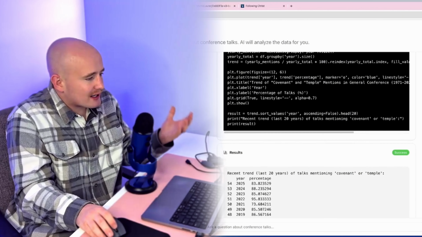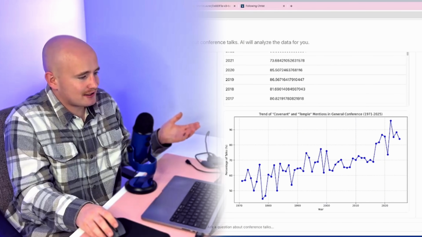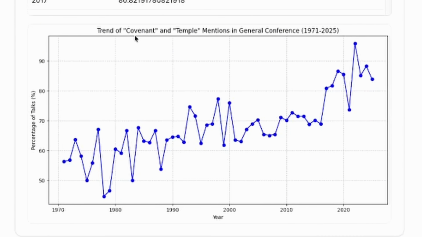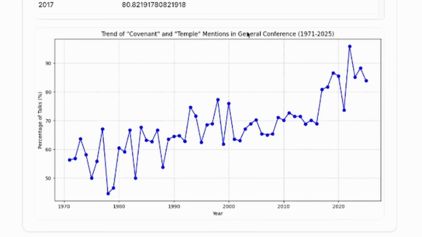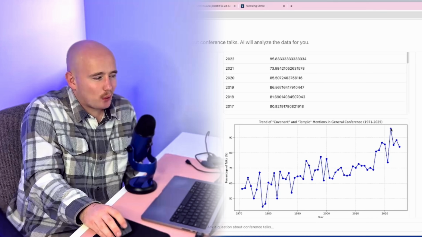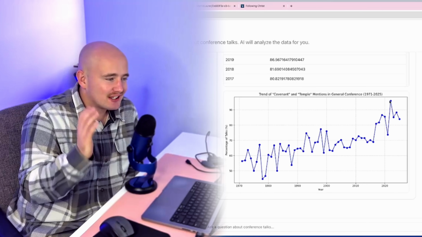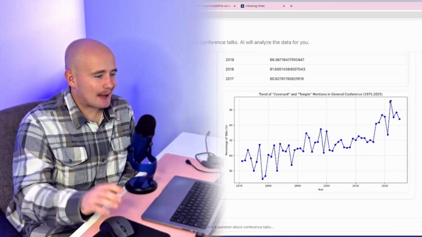It seems to me that over the years that we have, with President Nelson's emphasis on it, but now we can actually get some objective answers to see if we're actually talking about it more. Like, look at how crazy this graph is. In 1971, only about 57% of talks mentioned covenants or temples in general conference. If we compare that to 2022, 96% of every talk mentioned covenants or temples, which is absolutely insane.